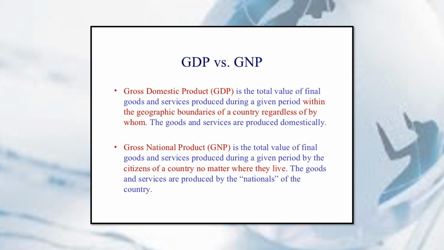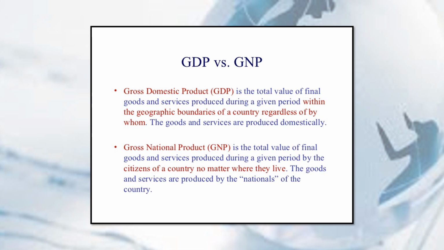Lahat ng na-produce sa loob ng bansa na yun, within that border or boundaries, that will be part of the GDP of that country, regardless kung anong foreign nationality ang may-ari nung business, but still nag-ooperate o nagpo-produce dun sa country na yun, that will be considered as the GDP of that country.